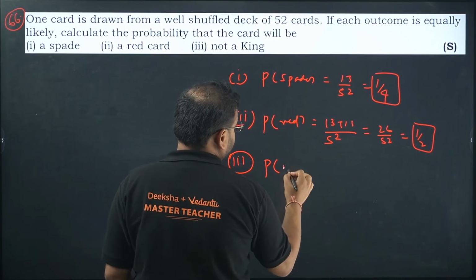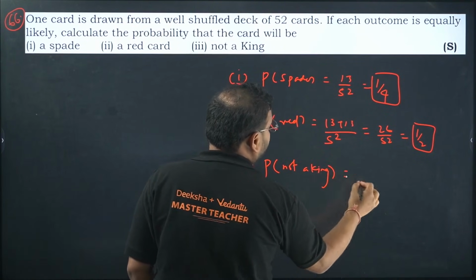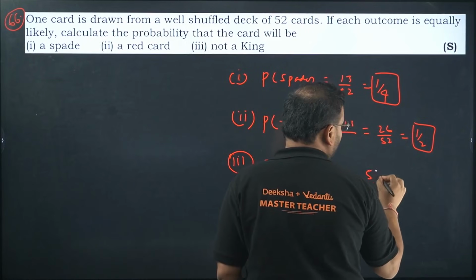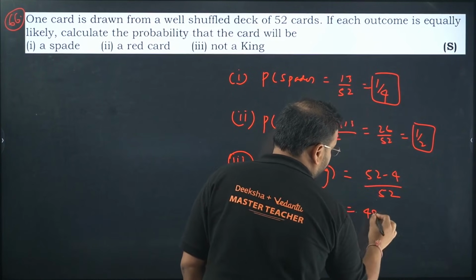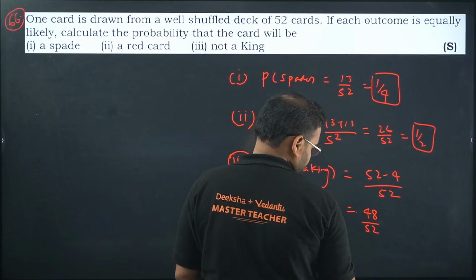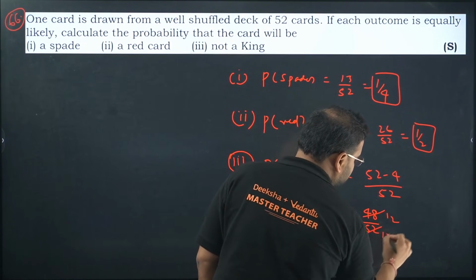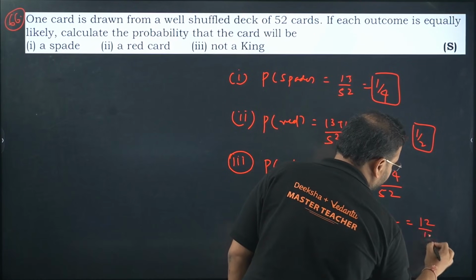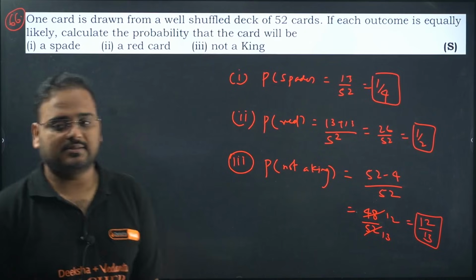Not a king. The total of kings is 4. So we have to write 52 minus 4 by 52. The answer is 48 by 52. 4 13s are 52, so the answer is 12 by 13. 12 by 13 is the result.